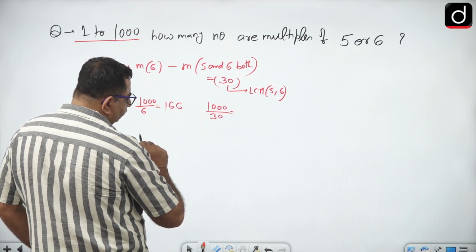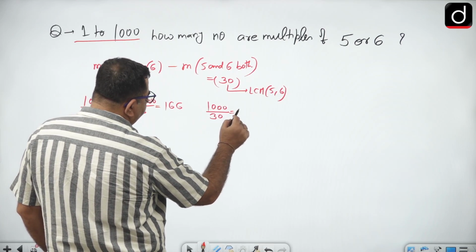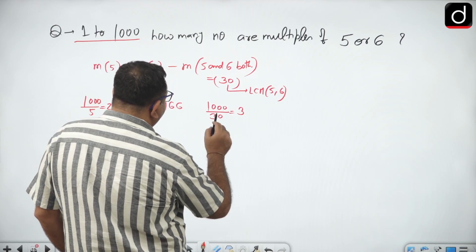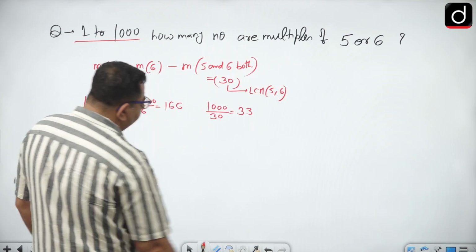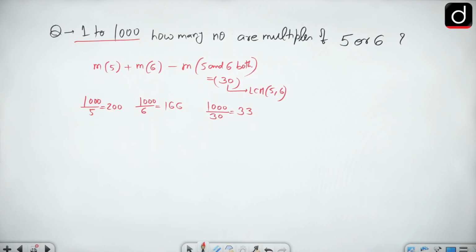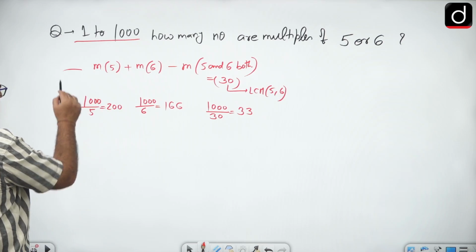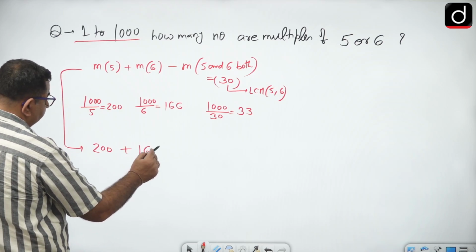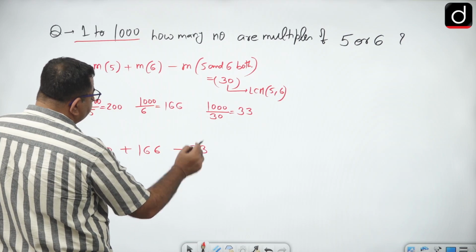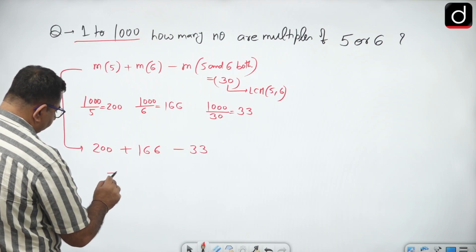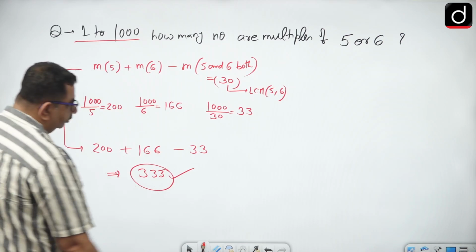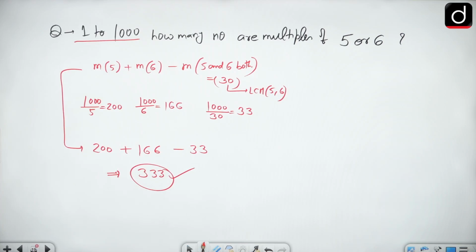Okay, so this is 30 into 3, 90, right? 10 and 100, that is 3. So 33 complete multiples will be there. Okay, so my answer should be what? Multiples of 5, 200, plus 166, minus 33. So that is 333. So 333 is the correct answer.